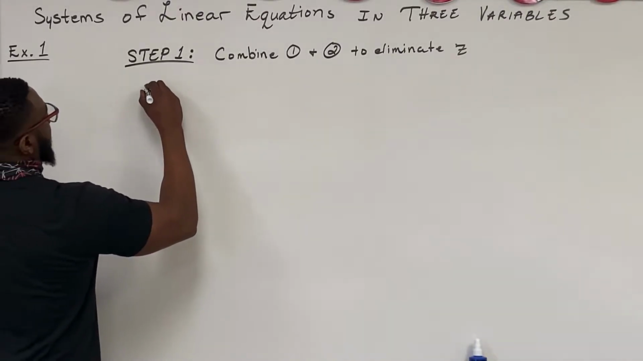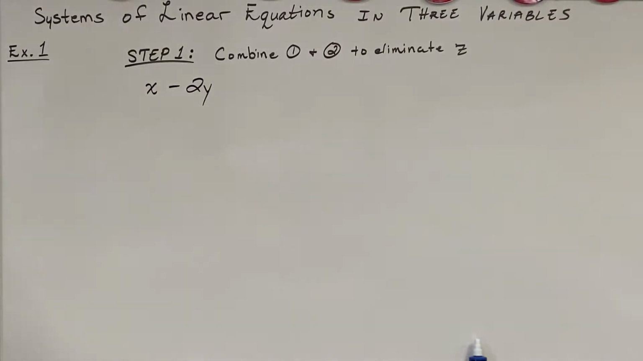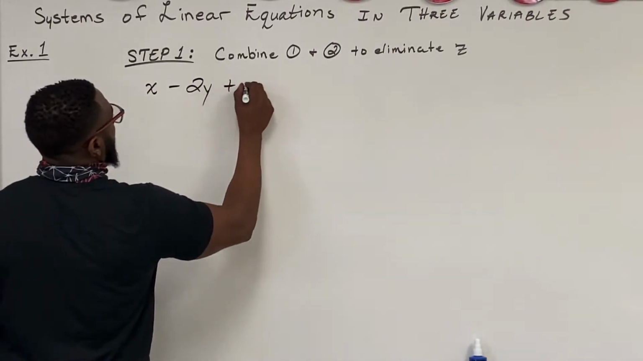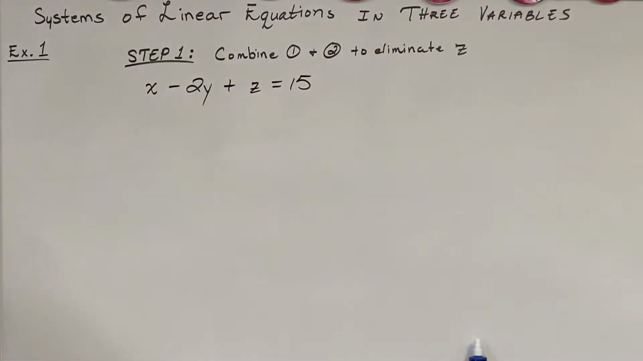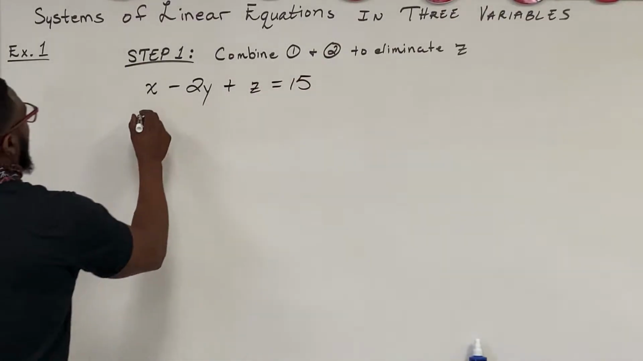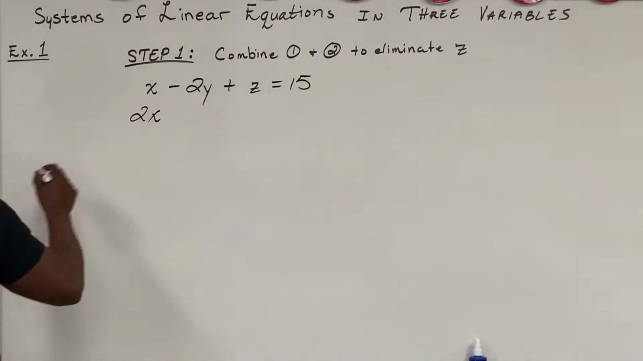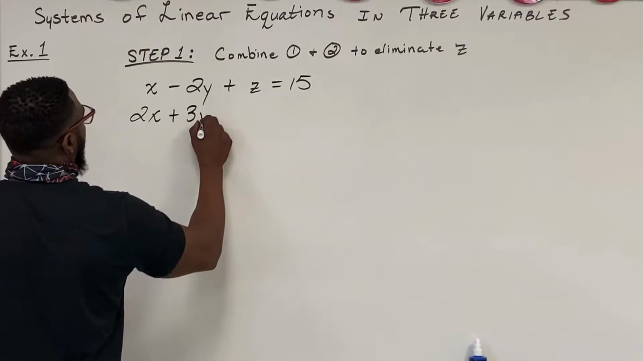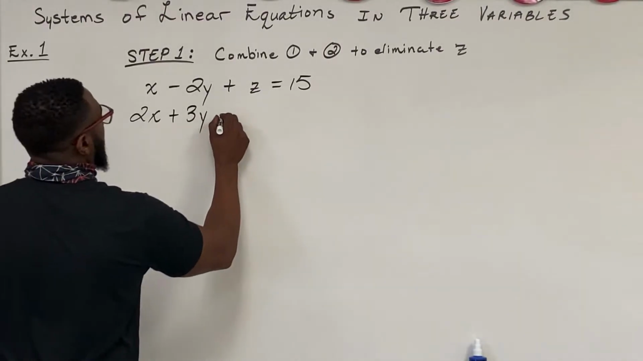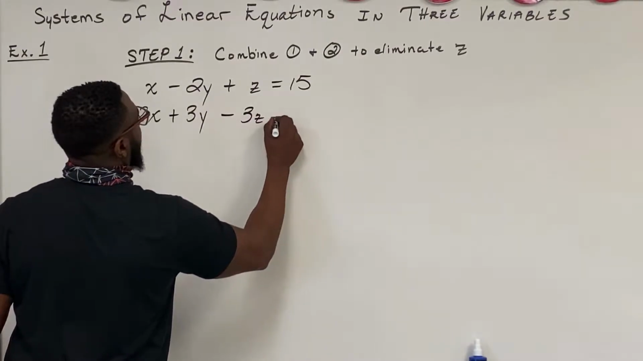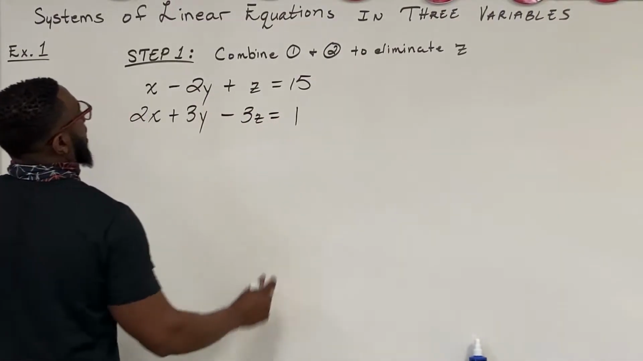Equation 1 is x minus 2y plus z equals 15. Equation 2 is 2x plus 3y minus 3z equals 1.